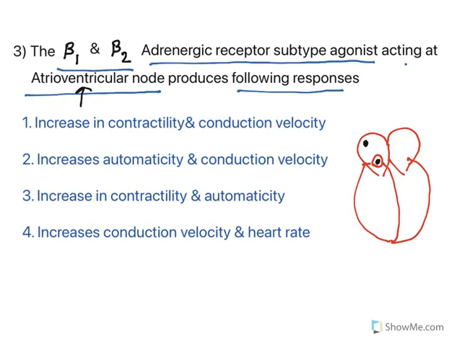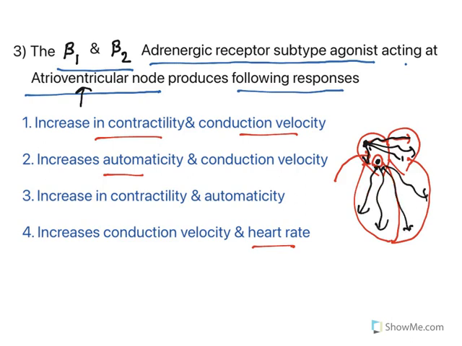All beta agonists will increase contractility, conduction velocity, automaticity, and heart rate. Every option is right. But the question is particularly about the AV node. What happens at the AV node? The job of the SA node is to conduct the electric impulses to the entire atria, whereas from the AV node the conduction is passed through the entire ventricles.